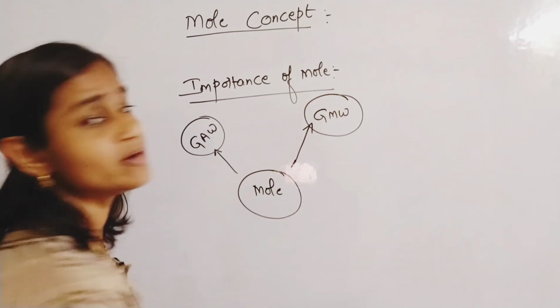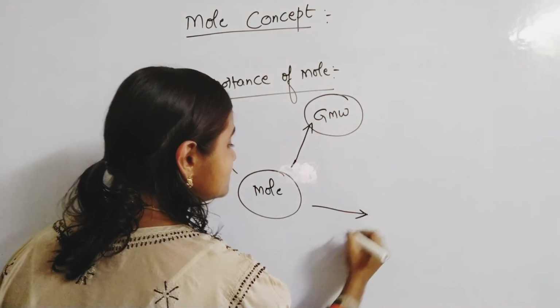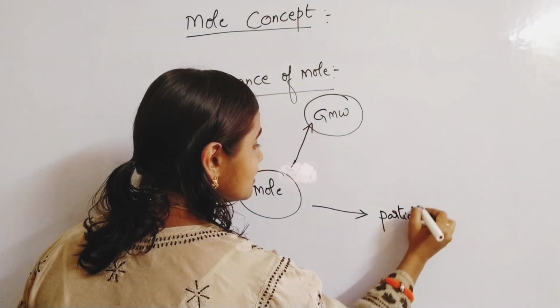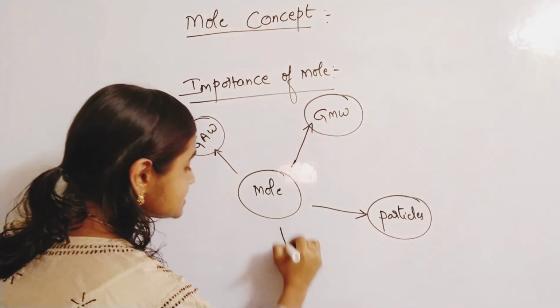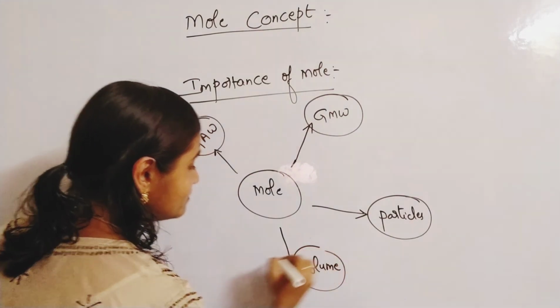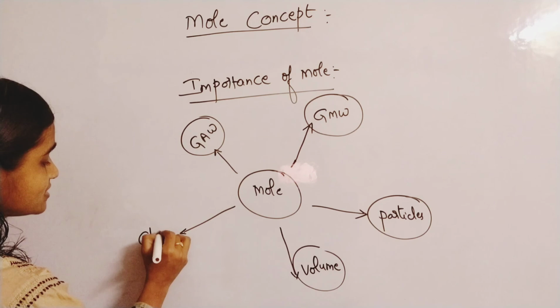Now GMW, you know, right? And one more meaning is in terms of particles. And one more meaning is in terms of volume. And one more meaning is in terms of charge of electrons.